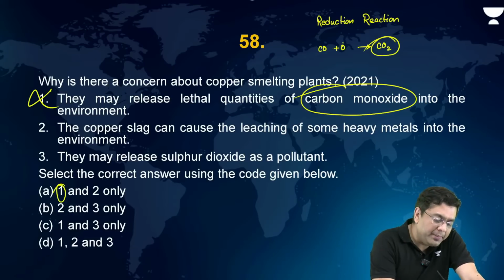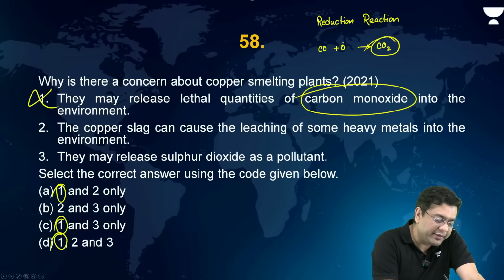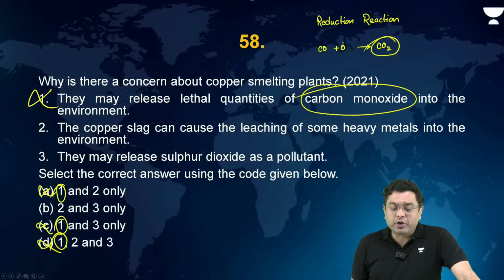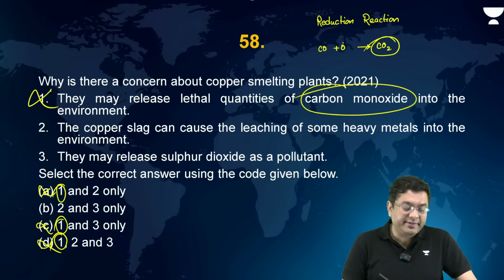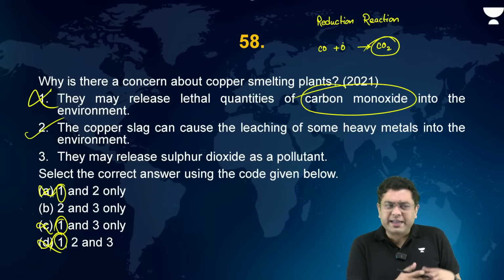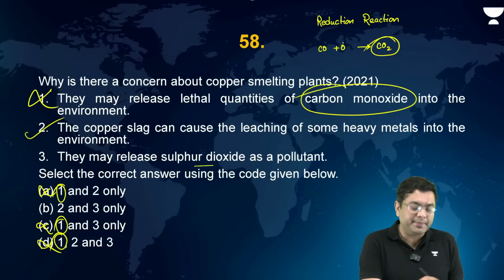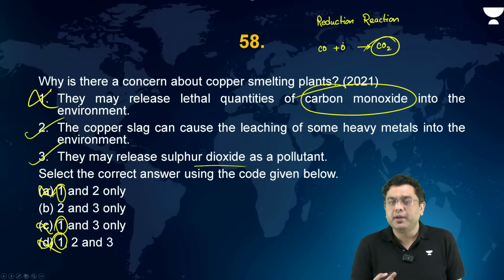Okay, the copper slag. So again, elimination of one was the key point, will give you the correct answer in this case also. Copper slag can cause the leaching of some heavy metals into the environment. This is correct. Because of the various different contaminants, they will percolate within the soil. They may release sulfur dioxide as a pollutant during the smelting process. That is again correct. So the correct answer is B, 2 and 3 only.